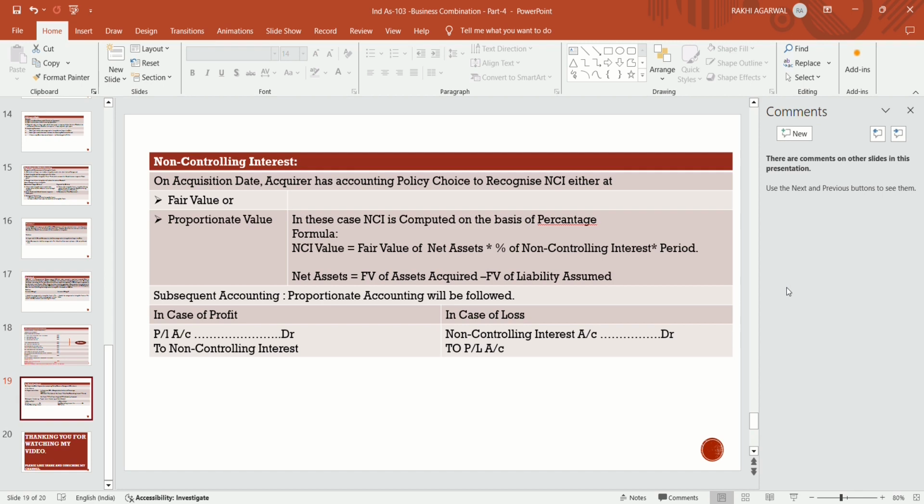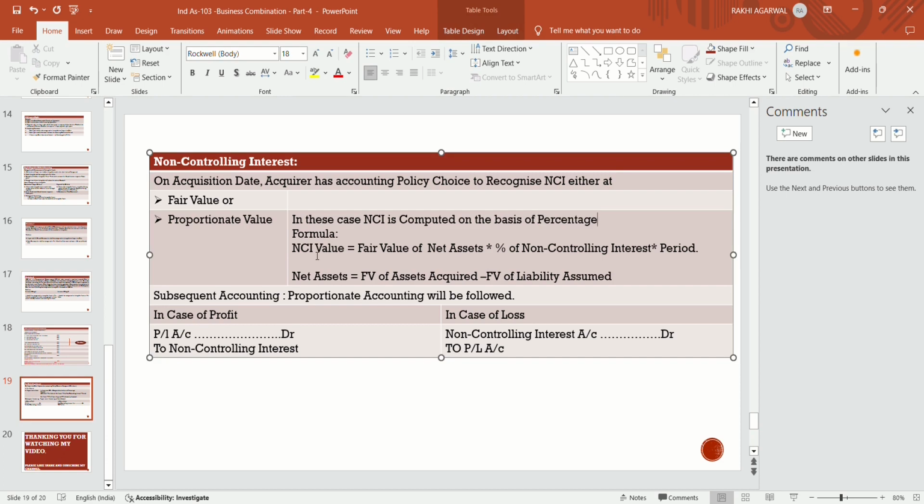Proportionate value means in this case non-controlling interest is computed on the basis of percentage, like fair value of net assets into the percentage of non-controlling interest. Net assets means fair value of assets acquired minus fair value of liabilities. For subsequent accounting, proportionate accounting will be followed.